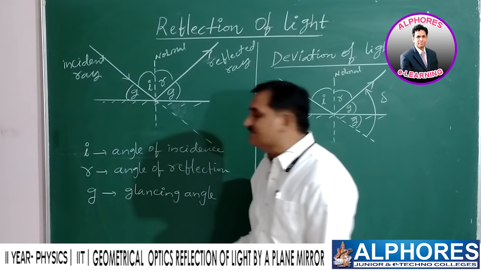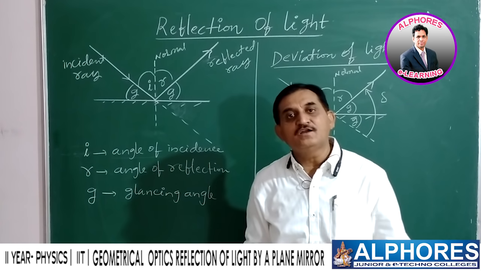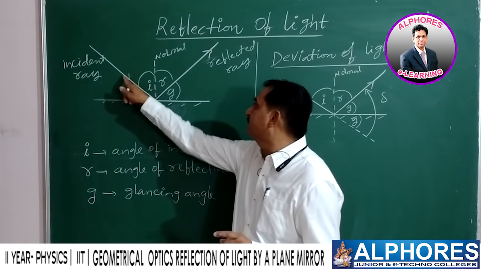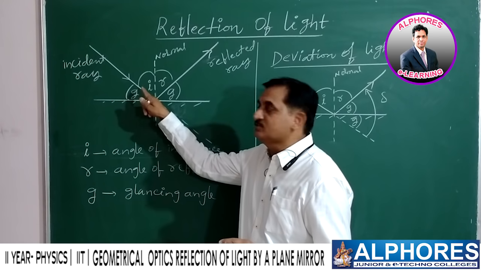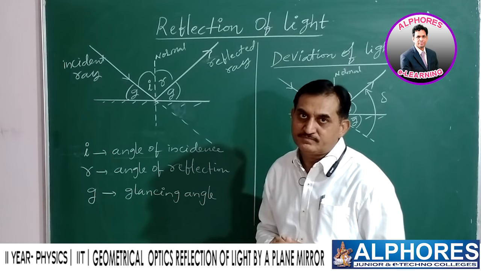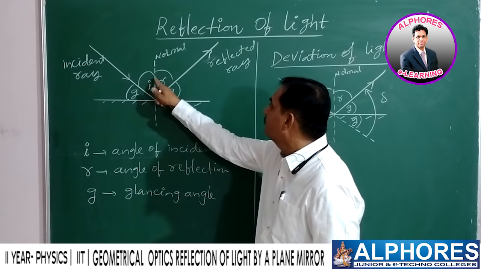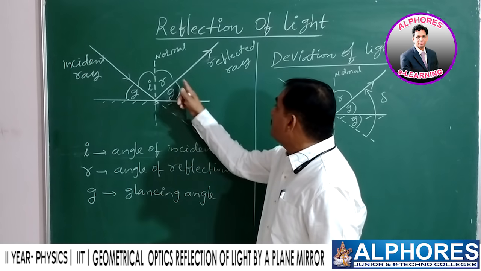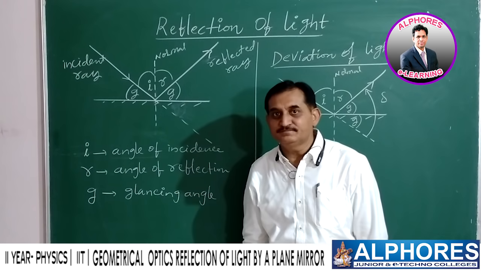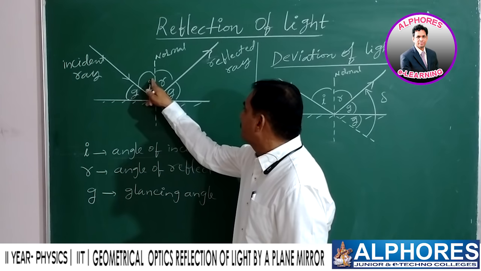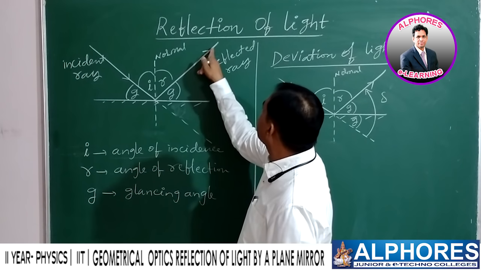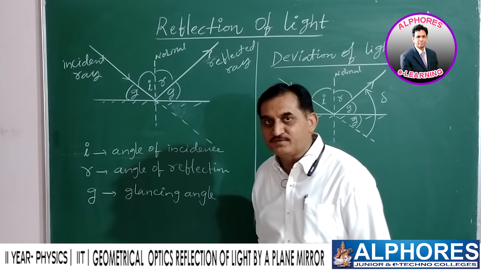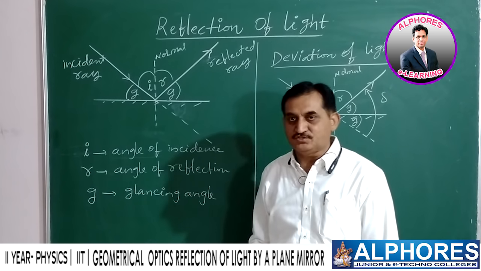So the angle of incidence is defined as the angle made by the incident ray with the normal. The angle of reflection is the angle made by the reflected ray with the normal.